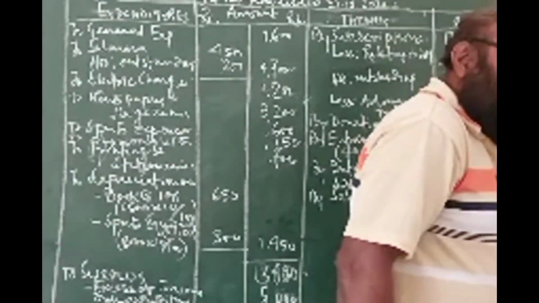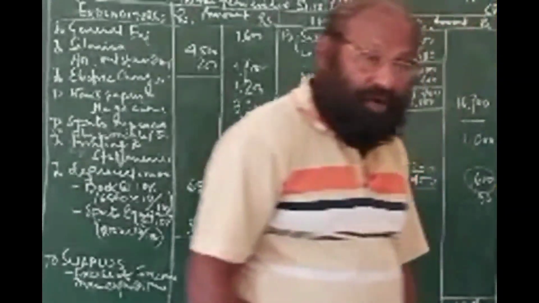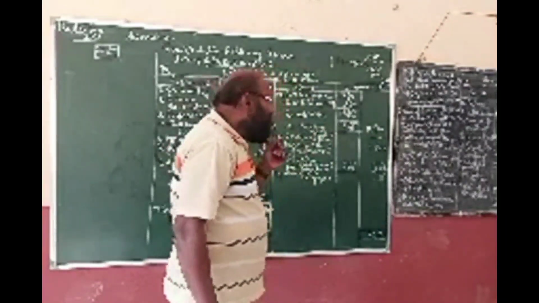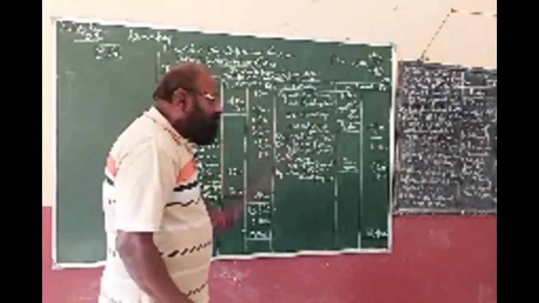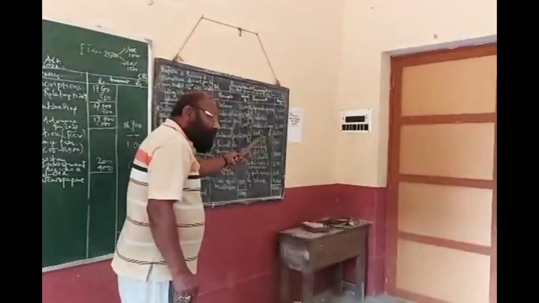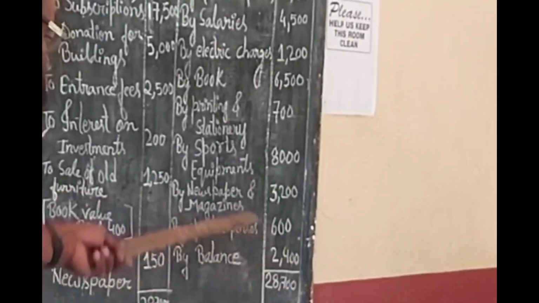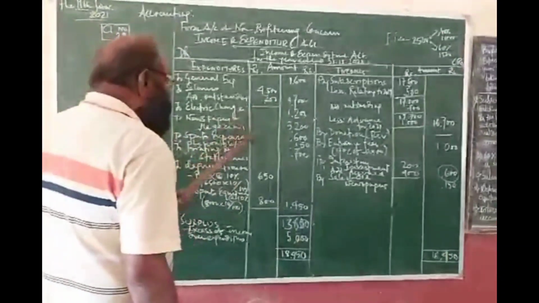Now the question of what? I have already told you the loss on sale of furniture. The book value was 1,400, but you received 1,250. So 150 is your loss, and that loss should be treated over here because the income and expenditure expense side also includes the losses. Now this book is your asset. So it should not come over here. Sports material equipment is your asset, not to come over here.